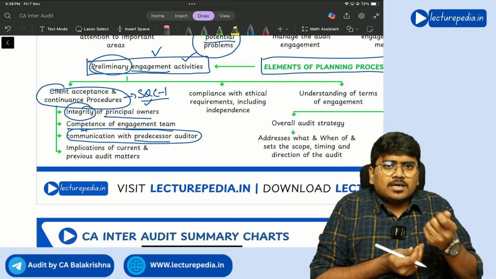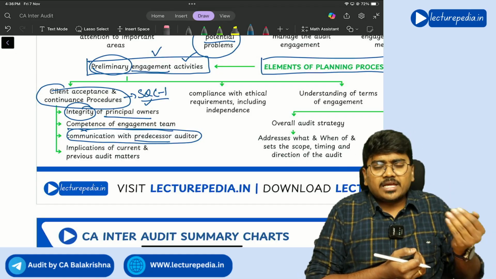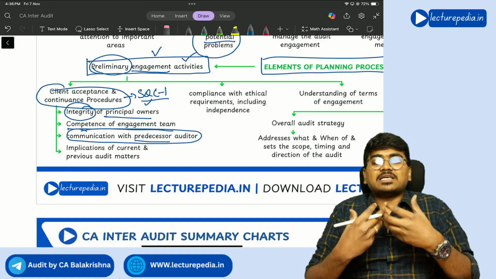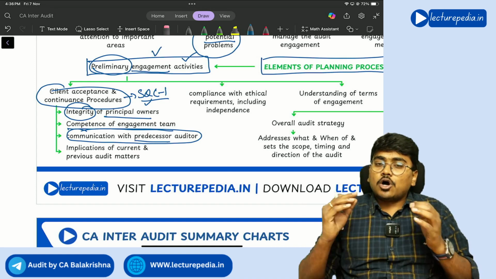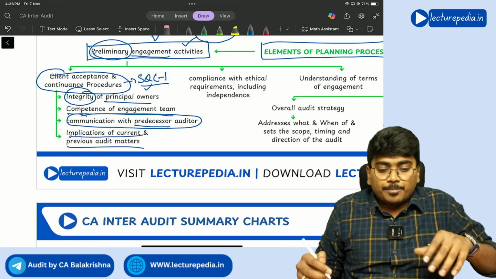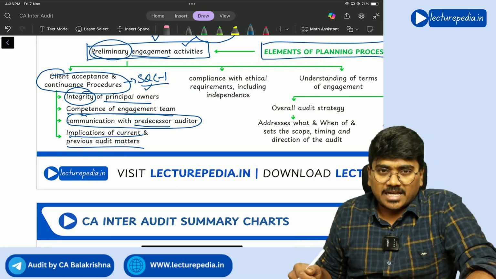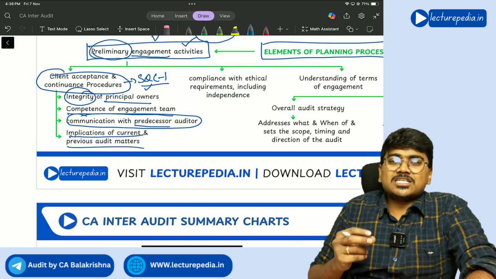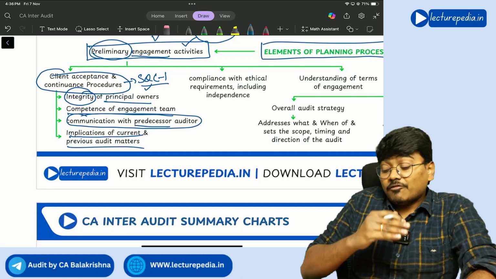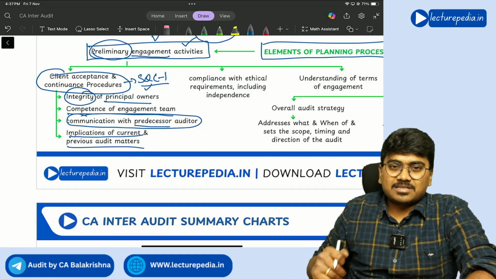Predecessor auditor, why has the client come to me instead of coming to you? Is there any issue? Like this you will communicate with the predecessor auditor. This will help you in deciding whether to accept the engagement or not. Next, implication of current and previous audit engagements. If the auditor has already performed certain work for the client, the findings that he found during that work will also be considered by the auditor in deciding whether to accept this engagement or not. This is also one of the client acceptance and continuance procedures.